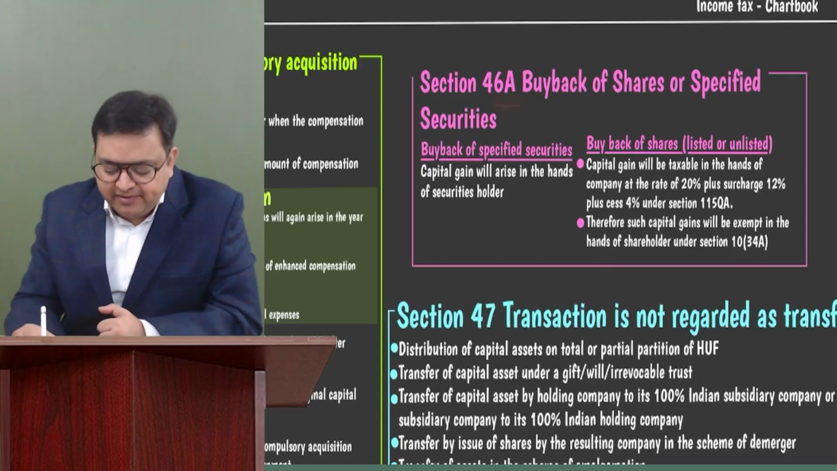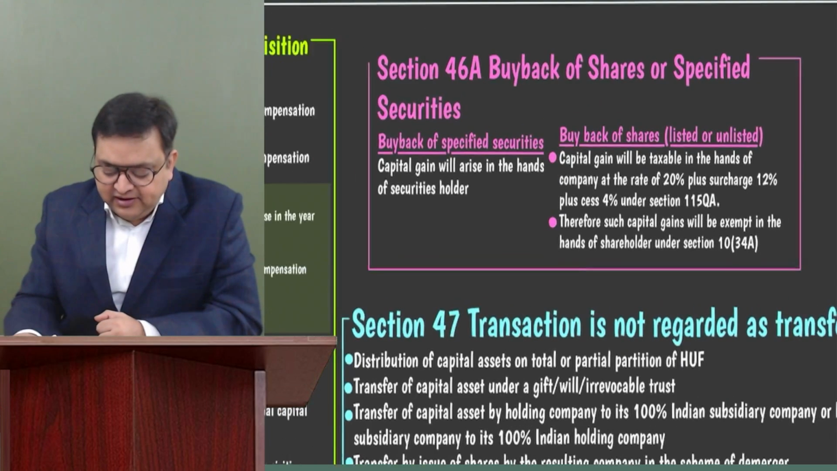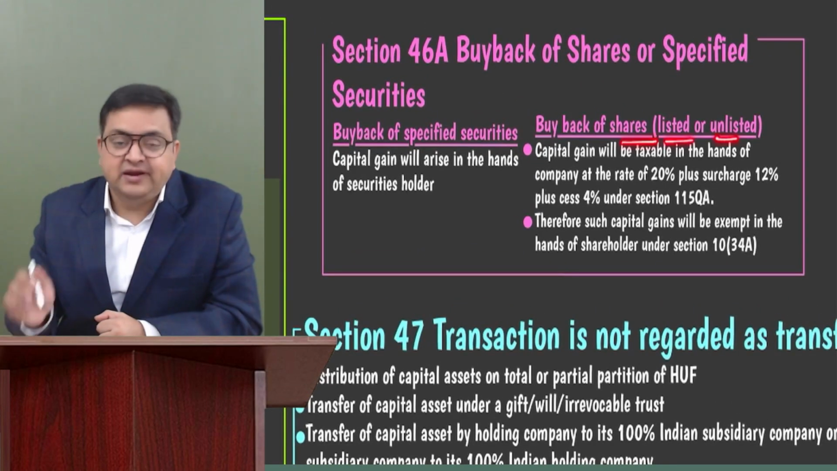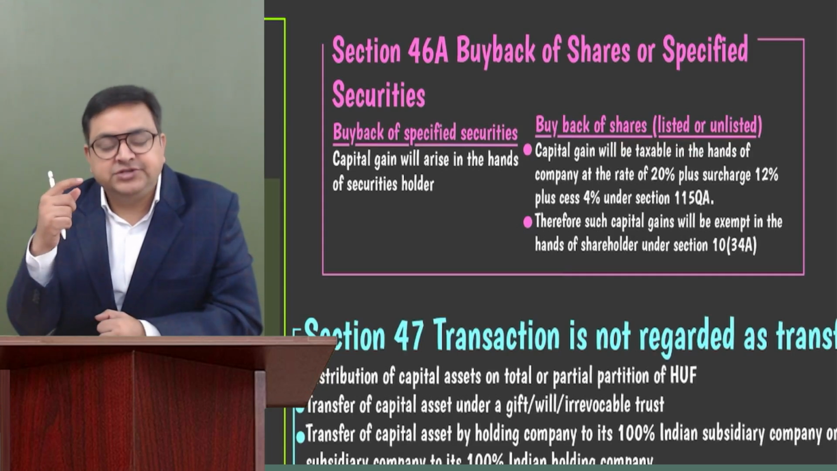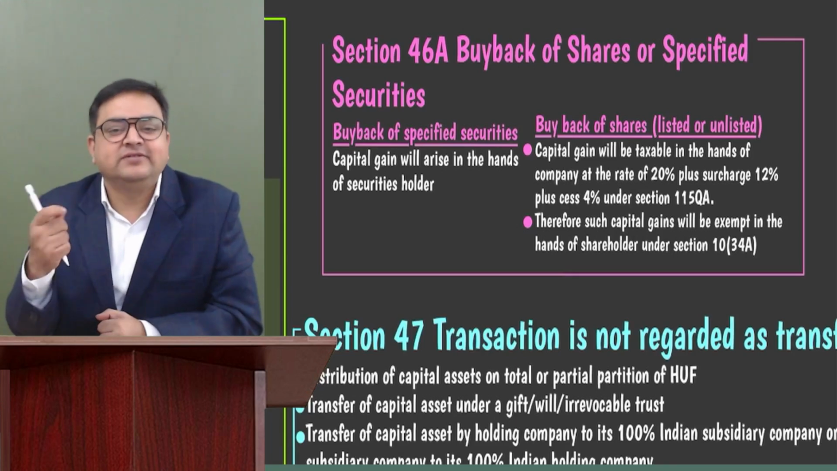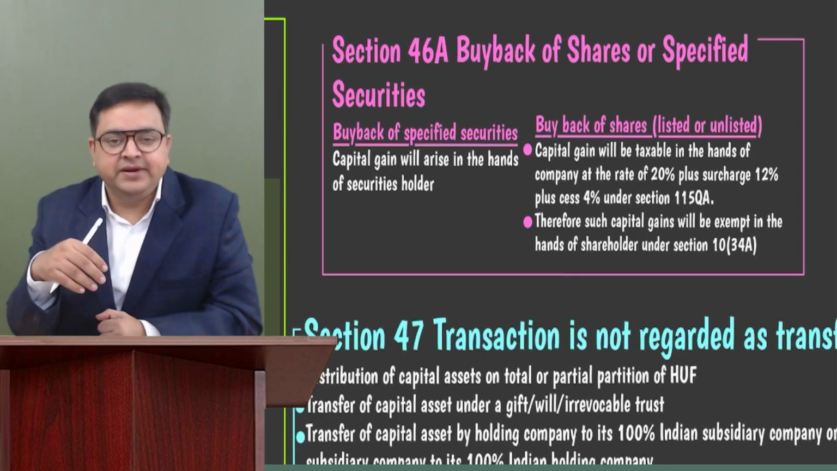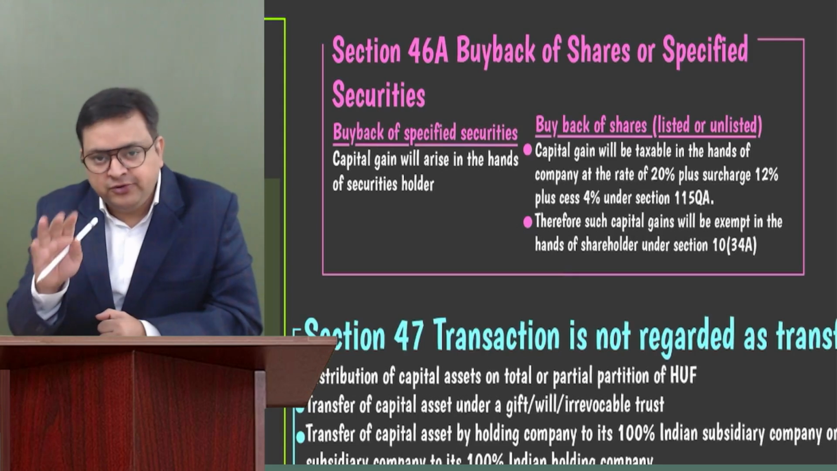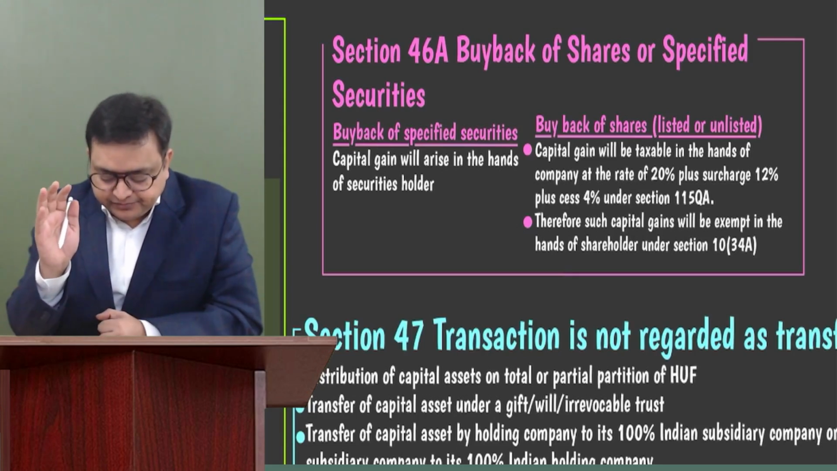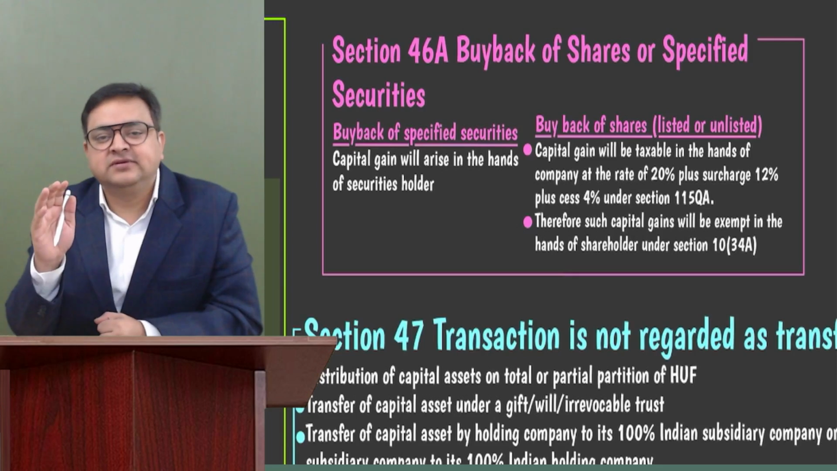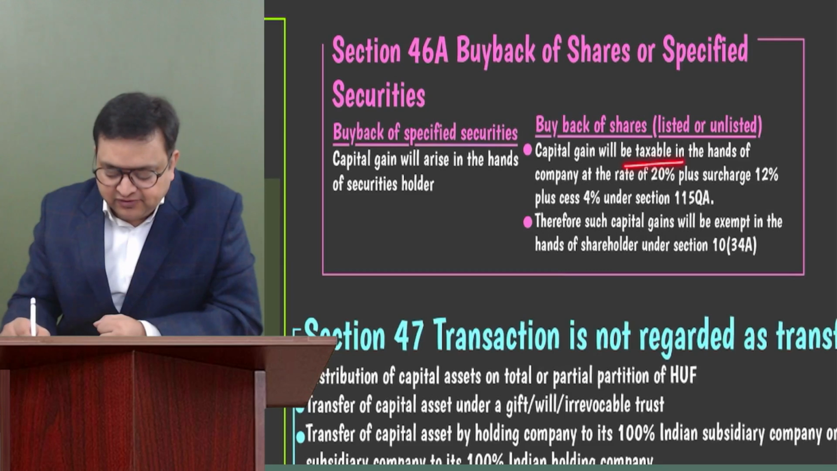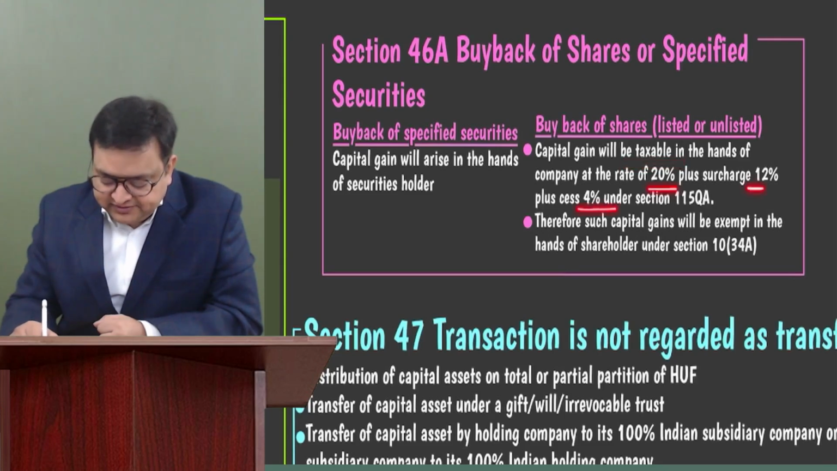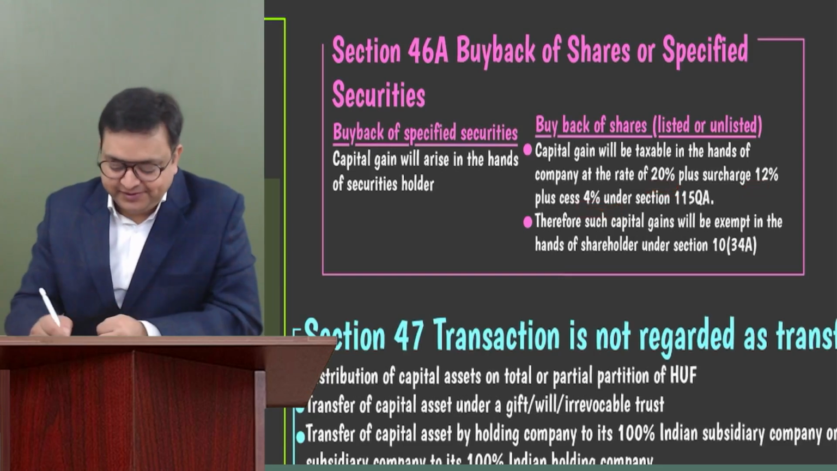So 46A, buyback of shares or specified securities. In case of buyback of shares, whether these are listed shares or unlisted shares, although the shareholder is selling their shares and getting money from the company, it should be taxable in the hands of the shareholder. But in 46A, they say that we are not going to tax the shareholder, we are going to tax the company. So in this case, capital gain will arise in the hands of the company, and there is a flat rate of 20% plus surcharge 12% plus health and education cess 4%. And I'm telling you, not at all important.